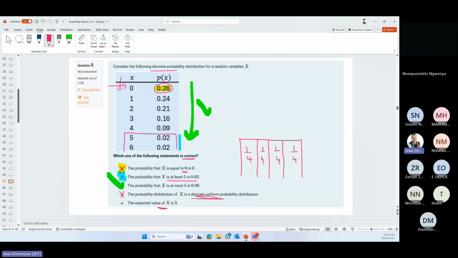Expected, now again, that is where you can go and work it out. It's 0 times that, plus 1 times that, plus all of those. But you can see nearly there it's 0. So to get to 3, you're not going to get close to 3 in any case. That is probably going to be around 1.5 or even less. Okay, so that is also going to be the incorrect one.